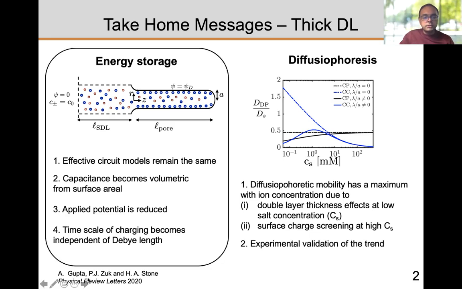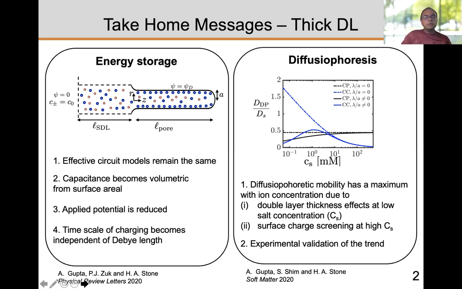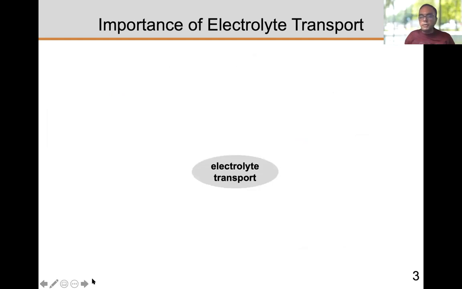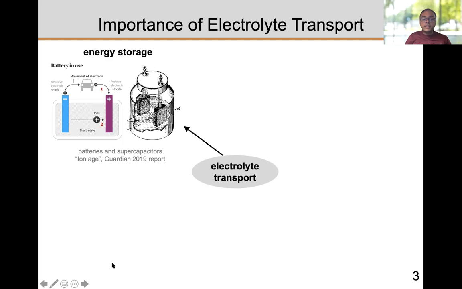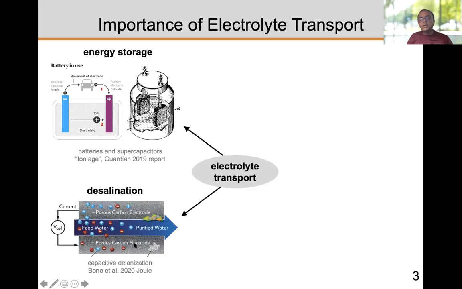For energy storage, let me start by first just describing broadly what is the importance of electrolyte transport. So even before I jump into the details, electrolyte transport is important in energy storage, like I said. It is used in supercapacitors, batteries. A 2019 report in the Guardian actually termed the current age as an ion age because the energy storage devices will be dependent on ion transport.